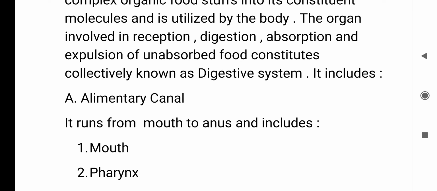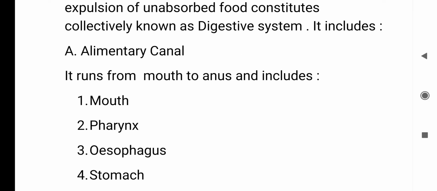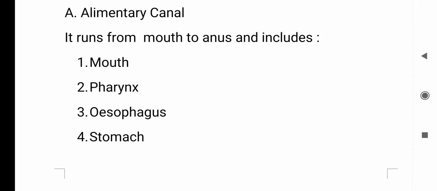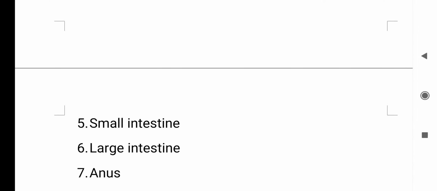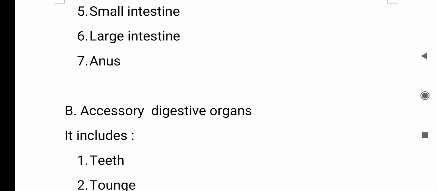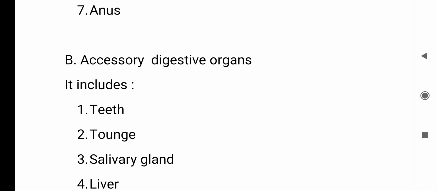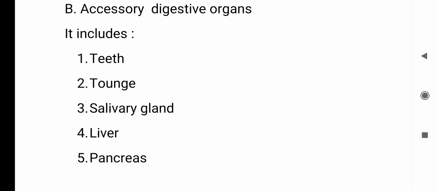It includes, at first, the alimentary canal. It runs from mouth to anus and includes the mouth, pharynx, esophagus, stomach, small intestine, large intestine, and anus. And the second is the accessory digestive organs. They include teeth, tongue, salivary gland, liver, and pancreas. These are the organs included in the digestive system of ruminants.